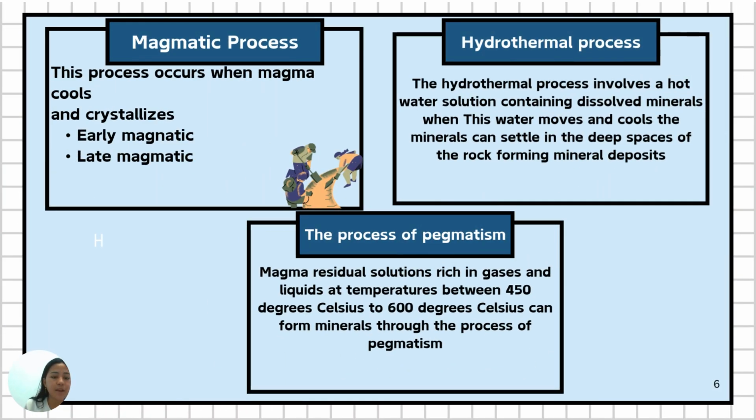Next, magmatic process. This process occurs when magma cools and crystallizes. This process can be divided into two types. First is early magmatic.